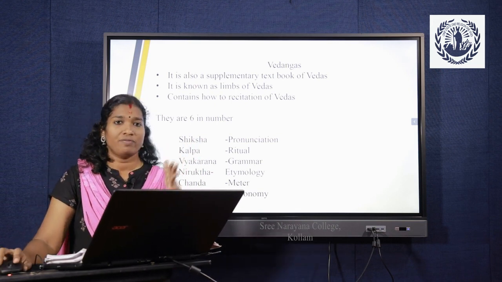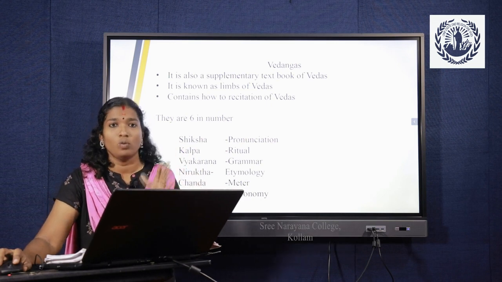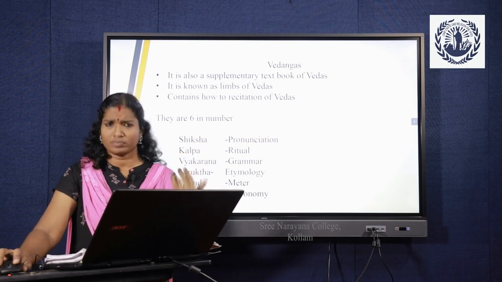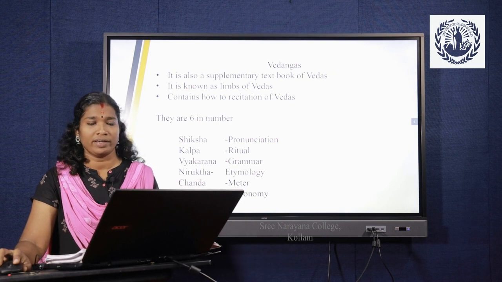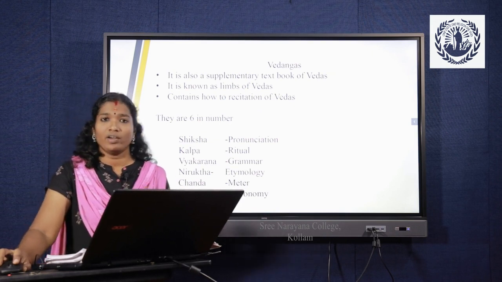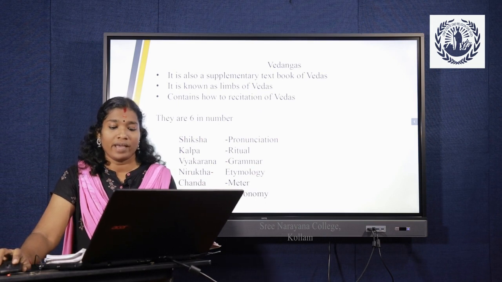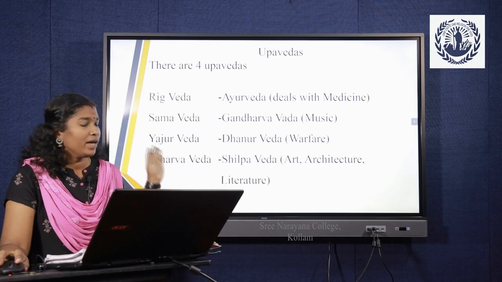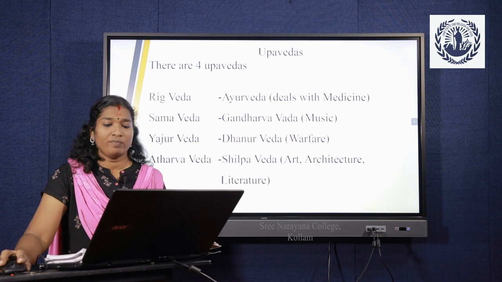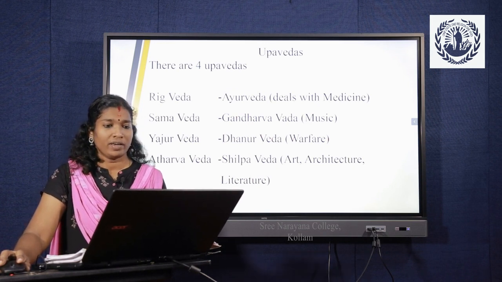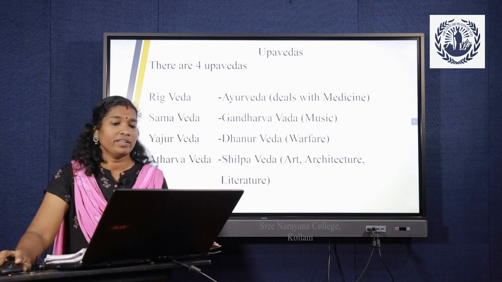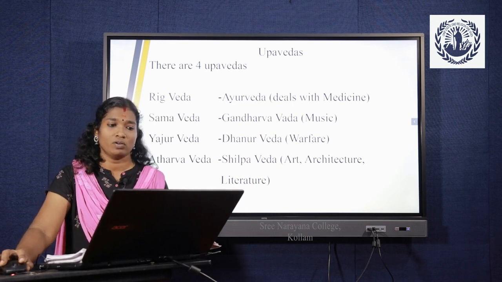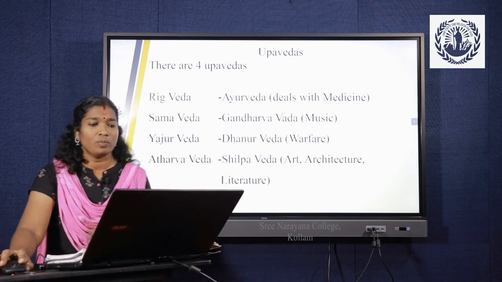Then the last section in the first category of the literary sources was the Upavedas. As we know, each Veda has its own Upaveda. They are Ayurveda, Gandharva Veda, Dhanurveda, and Shilpaveda. Ayurveda is the Upaveda of Rigveda, Gandharva Veda is the Upaveda of Samaveda, Dhanurveda is the Upaveda of Yajurveda, and Shilpaveda is the Upaveda of Atharvaveda.